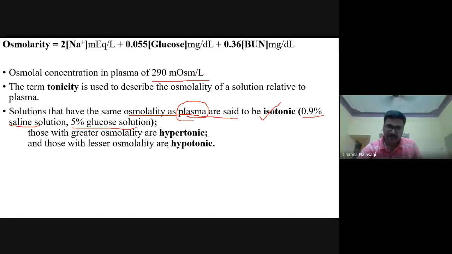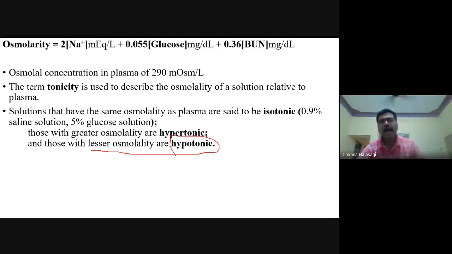Any solution which is having greater osmolarity than the plasma, we call hypertonic. For example, mannitol, which is given in cerebral edema patients. So this is hypertonic. Any solution which is having lesser osmolarity than the plasma, we call it hypotonic.